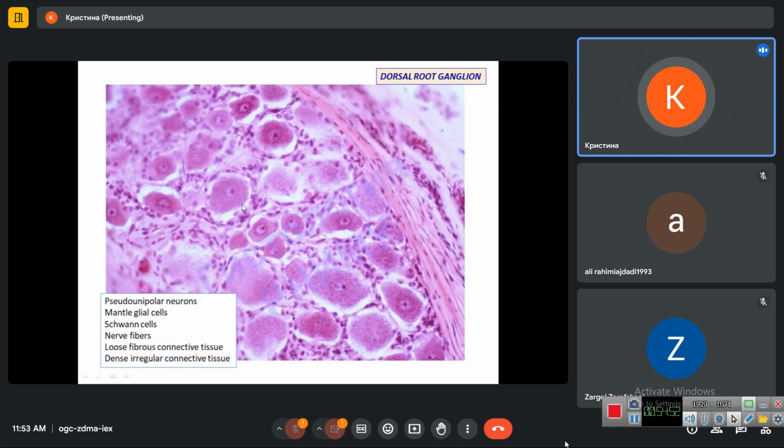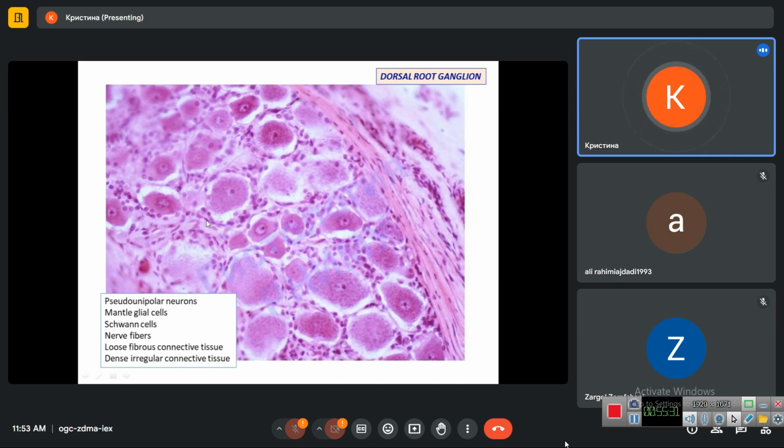At high magnification, what do we see here? Cell bodies of pseudo-unipolar neurons, a cell nucleus of this neuron, with the nucleolus in the middle. Every pseudo-unipolar neuron is surrounded with mantle glial cells, which have round cell nuclei. So the cell nuclei which are located very tightly to the cell body of a pseudo-unipolar neuron are the mantle glial cell nuclei.